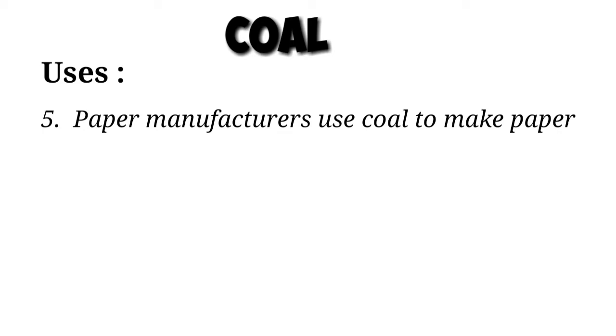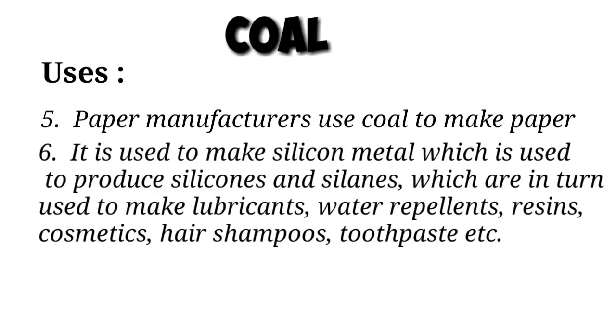Coal is also used to make silicon metal, which is used to produce silicones and silanes, which are in turn used to make lubricants, water repellents, resins, cosmetics, hair shampoos, toothpaste, etc.